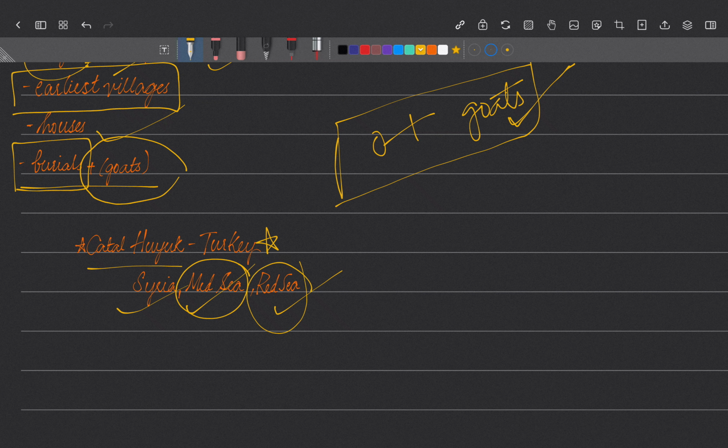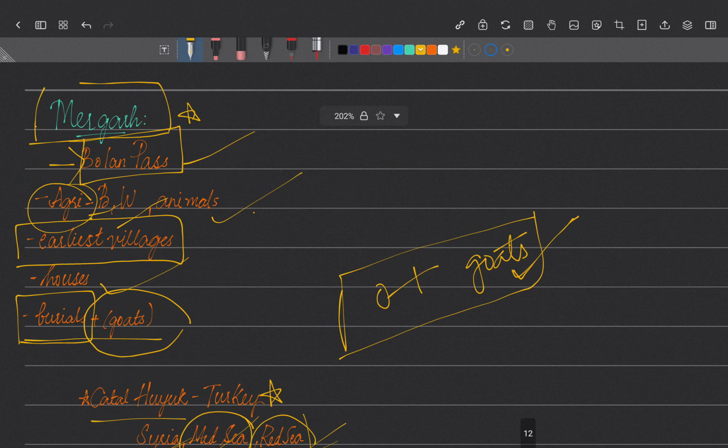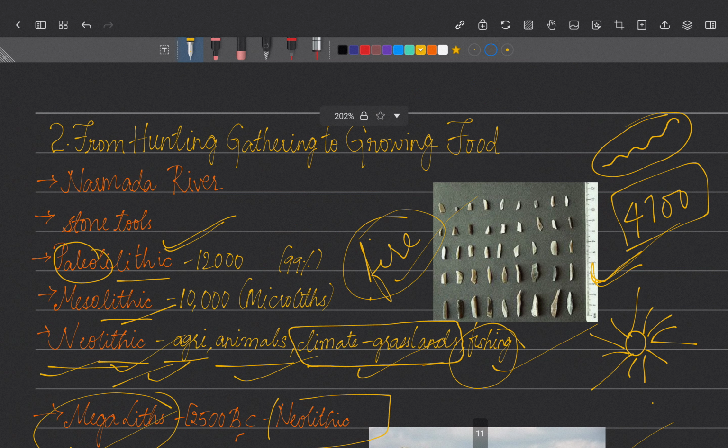So from the sea, what do you get? You get cowries, you get shells, etc. Right? So they traded with the Mediterranean Sea and also the Red Sea, and they also used to get flint from Syria. Okay. Now we have seen different kinds of sites, right?